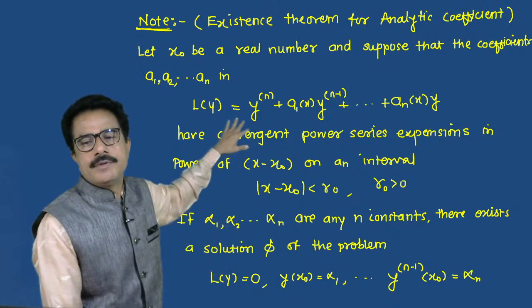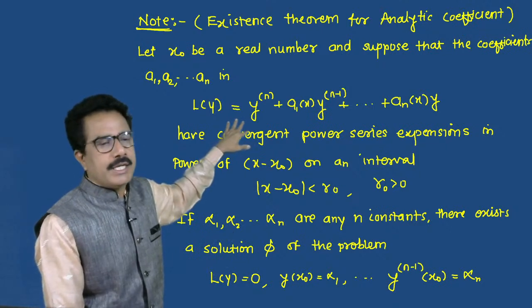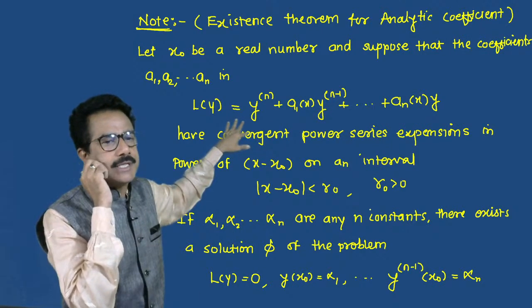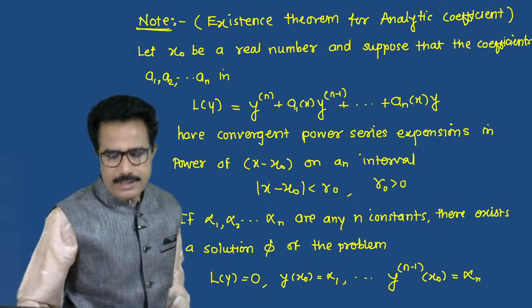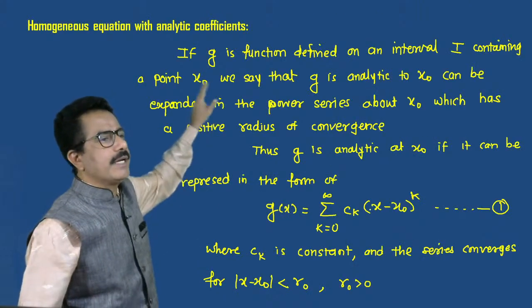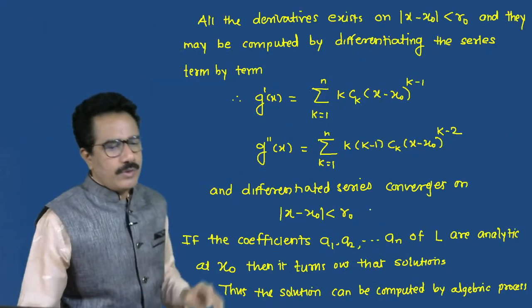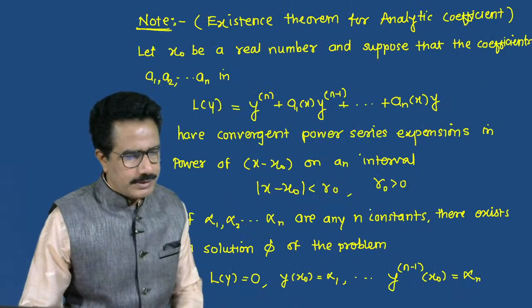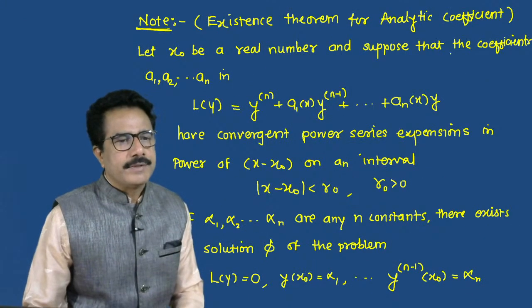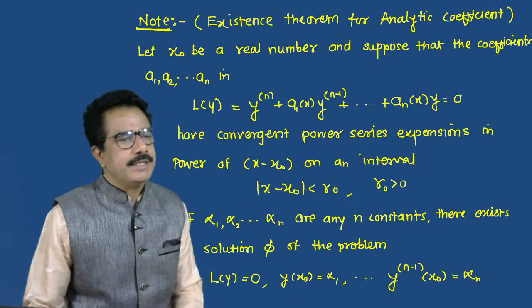Suppose this is the differential equation with analytic coefficients, homogeneous. This main heading is homogeneous, so we can write this homogeneous differential equation with the analytic coefficients, equal to 0.